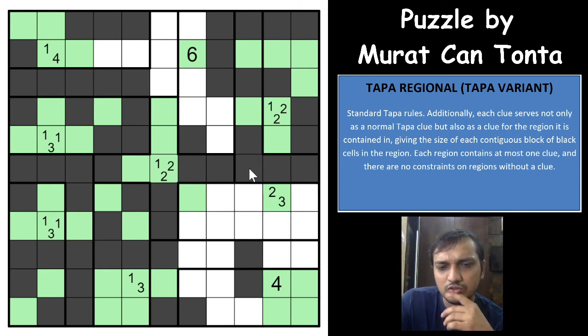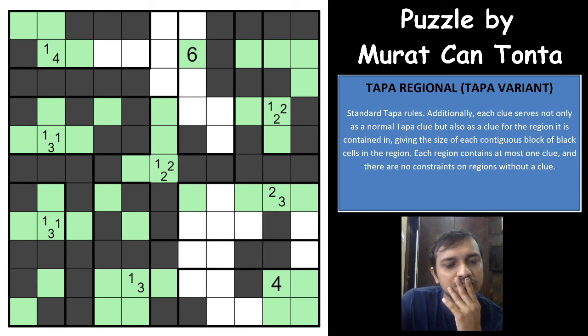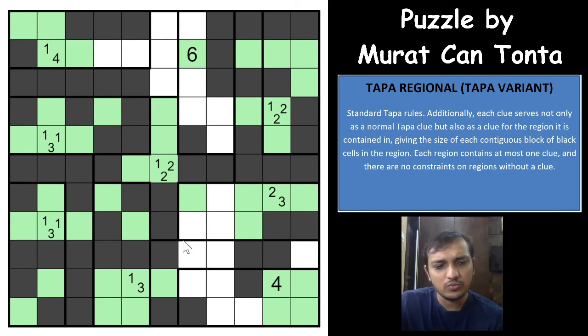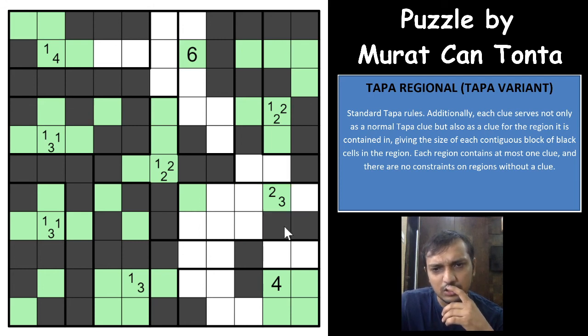If you go this way, you still have 2 shaded cells here. This was shaded, I'm sorry. So whatever be the case, you'll have 2 shaded cells here or here, which means that 3 shaded cells will have to be in this area.